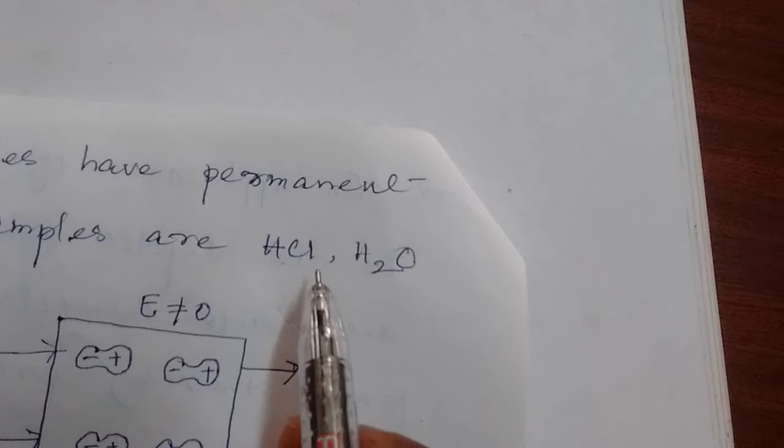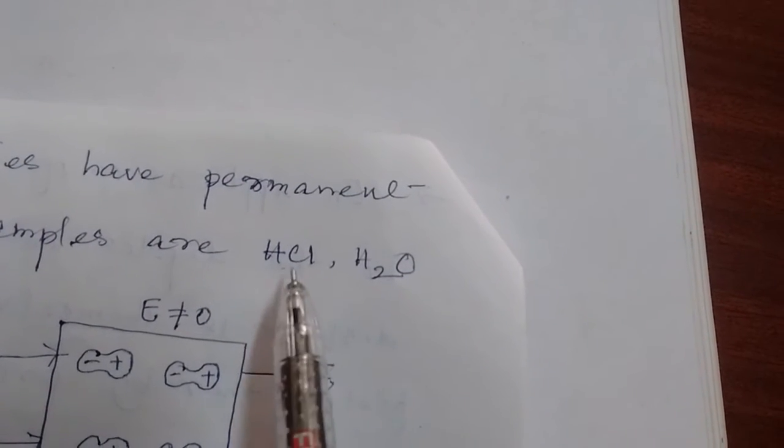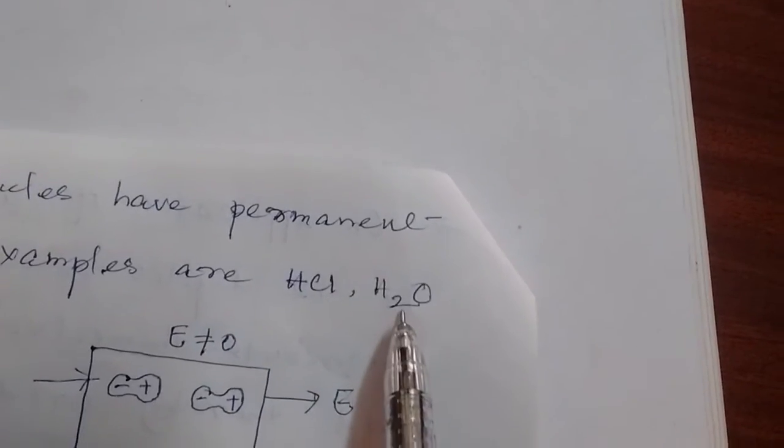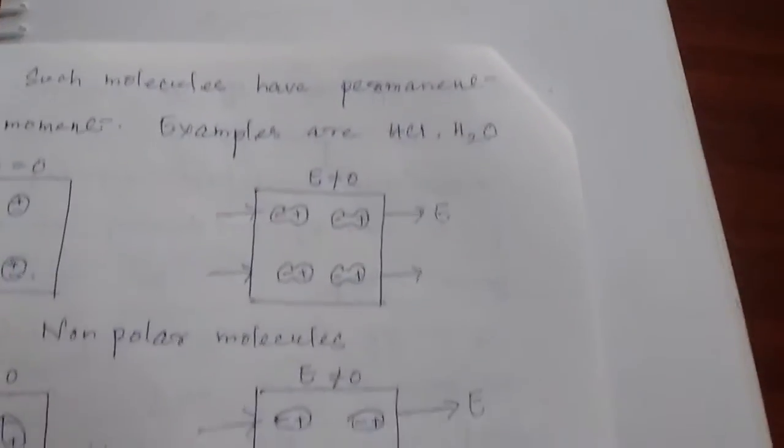Two examples are sufficient, you can remember them. And examples of polar molecules are HCl and water, or H2O. Okay.